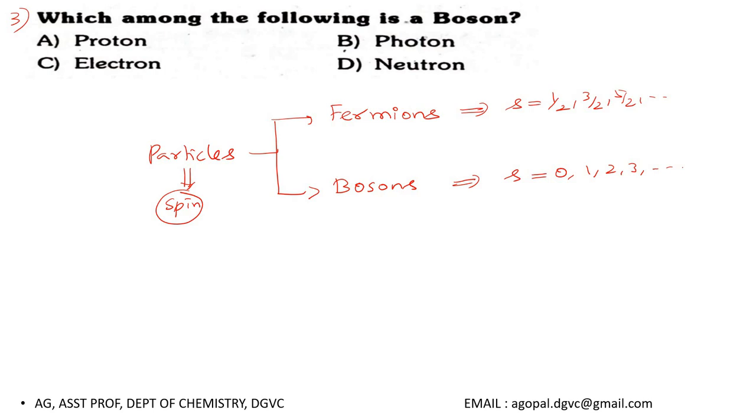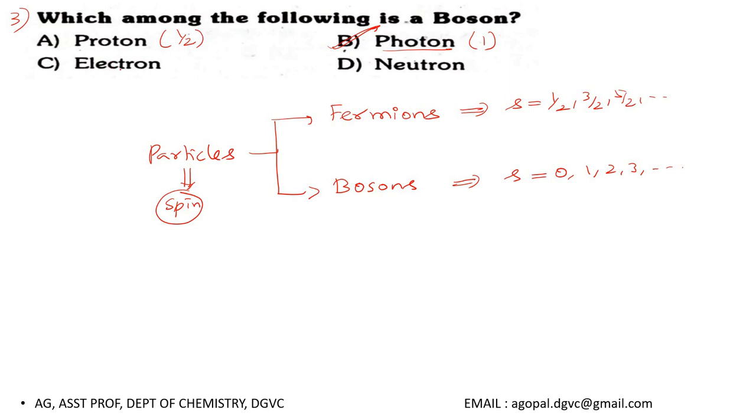Okay, so now keeping this in mind, I am going to analyze the options. See option A. In option A we have proton. You know very well proton is a half integer spin particle. So proton is a fermion. Then in option B, photon is given. Photon also has spin angular momentum and the spin value of photon is 1. So it has integer spin, therefore photon is a boson. So the correct option for this question is option B.